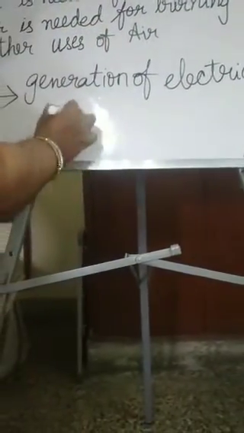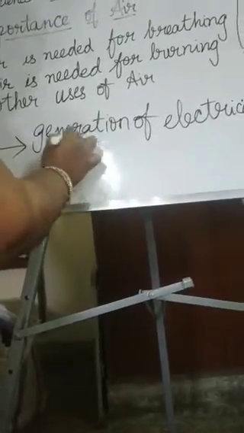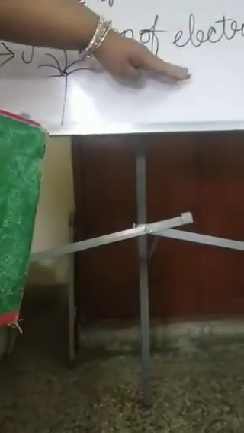From the windmill, suppose big windmills are there, you can see this windmill will be moving around like this, it will be turning around. So this generation of electricity is also happening through air, children. When air comes with a force, this electricity is generated. From coal it is generated, from water also it is generated. So this is one form.